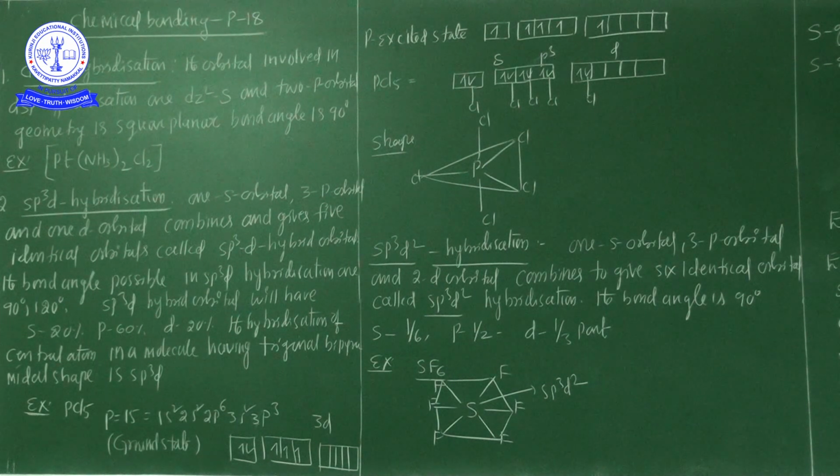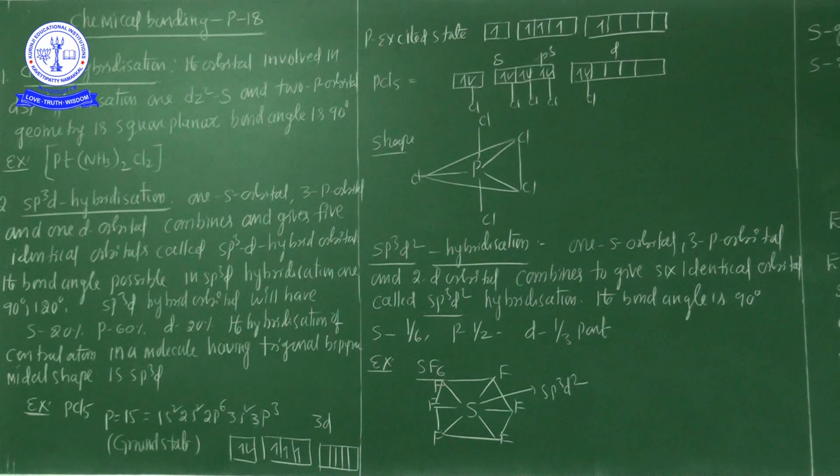From the hybridization point of view, what is the percentage involvement of the s, p and d orbitals? The s orbital is only 20% involved, the p orbital 60%, and the d orbital 20%. That is, the s orbital contributes one-fifth, which is 20%, the p orbitals three-fifths, which is 60%, and the d orbital one-fifth, which is also 20%.